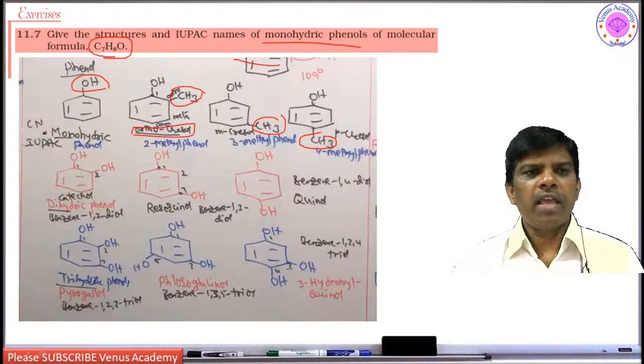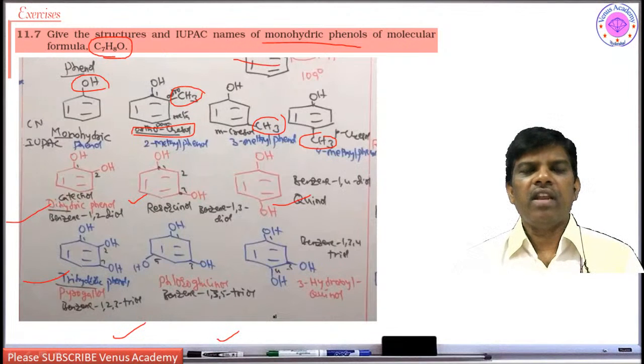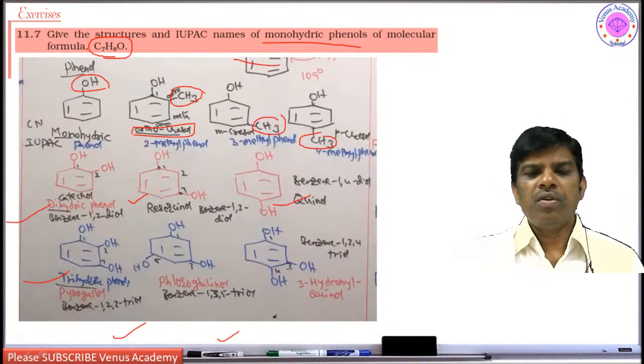The common names are phenol, ortho-cresol, meta-cresol, and para-cresol. And here dihydric phenols are catechol, resorcinol, and quinol. Trihydric phenols, it is pyrogallol. It is very very important students to know the common names: pyrogallol, phloroglucinol, and 3-hydroxyquinol. Yes students, so this is how you can give the nomenclature to phenols.